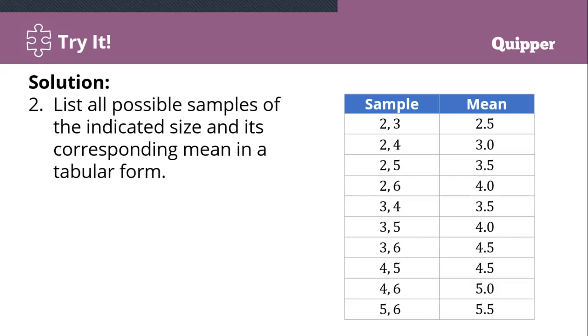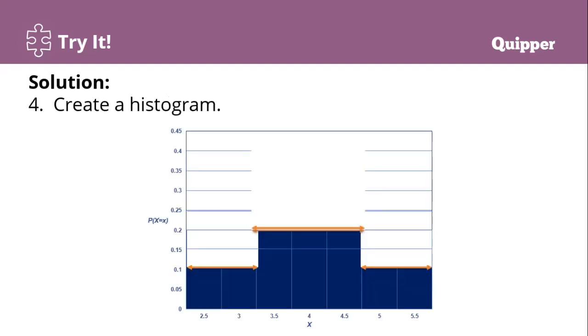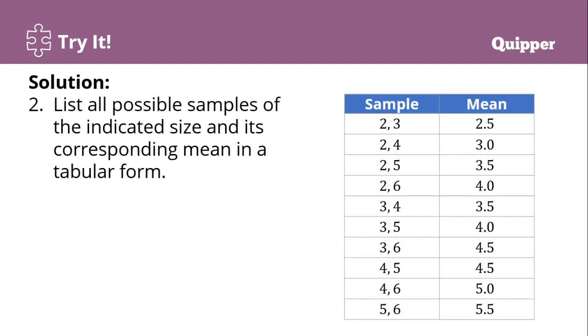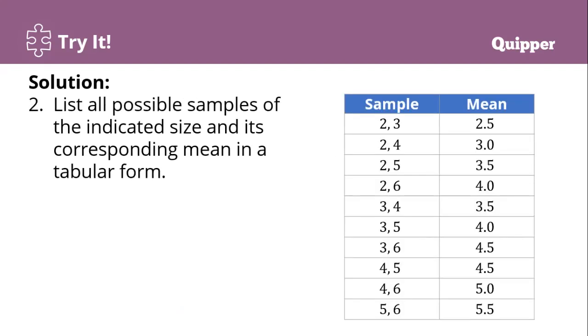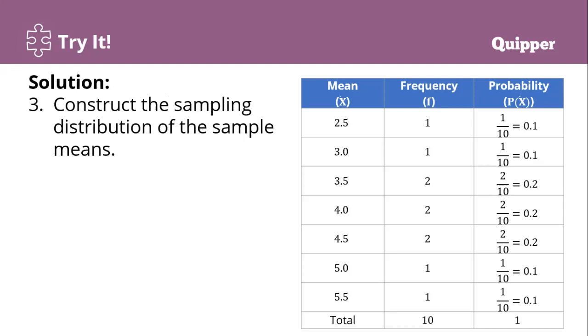4.5, duha gyapon. Nasa ang 3 og 6, unya 4 og 5, 4.5, duha. Unya ang 5.0, pila ka buok na bilong sa 5.0? Sa mean, usa. Unya sa 5.5, pila ka buok na bilong? Usa. So in total frequency, 1 plus 1 plus 2 plus 2 plus 2, 1 plus 1. Total frequency class is 10.